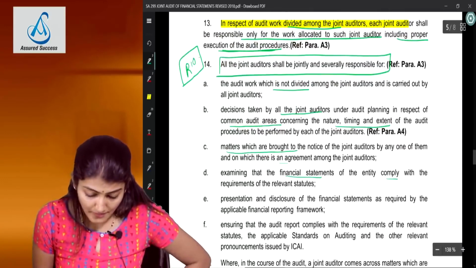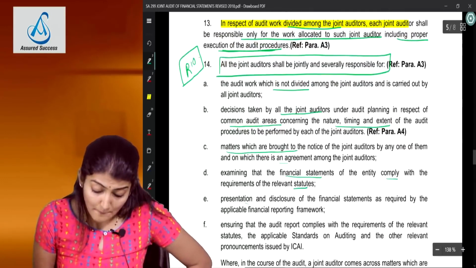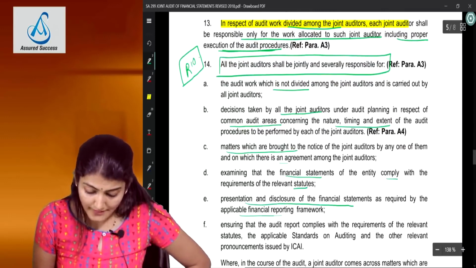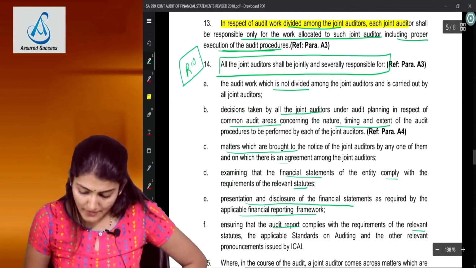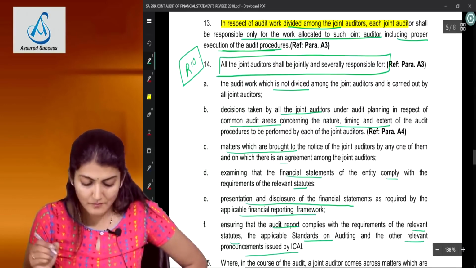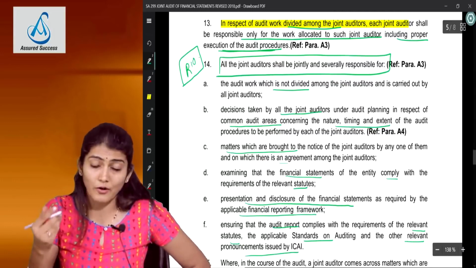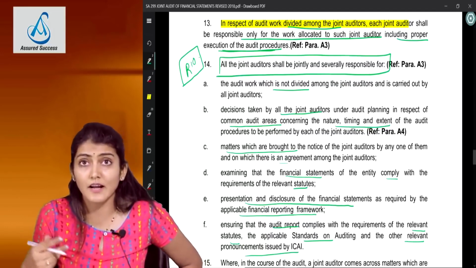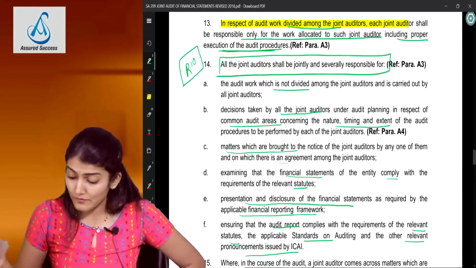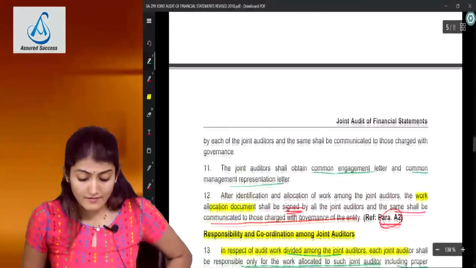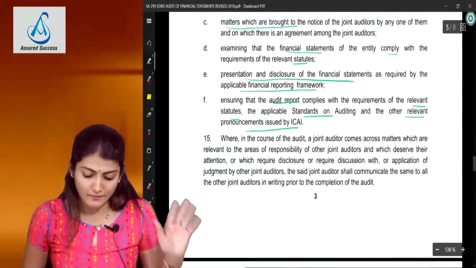Financial statements comply with the requirements of the statute. Presentation and disclosure of financial statements is in accordance with the AFRF. Audit report complies with the requirements of the statute, the SAs and the other relevant pronouncements by ICAI. And I've already added one point over there which is regarding the information and explanations. Right, so these are the areas where the joint auditors are jointly and severally responsible.